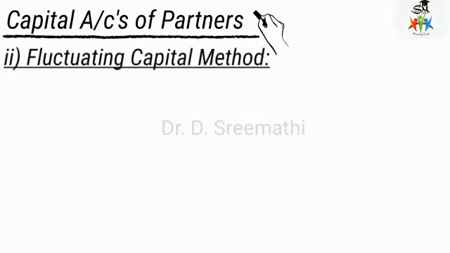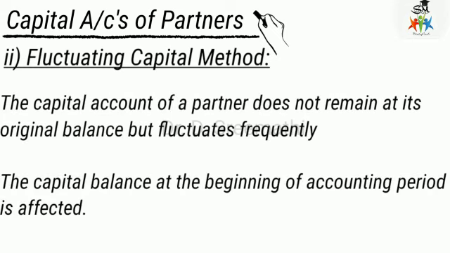And the next method is the fluctuating capital method. Under this method, the capital account of the partner does not remain at its original balance, but it fluctuates quite frequently. When the partner receives salary, the capital account will get credited, increasing the value. When interest on drawings is charged, the partner's capital account will get reduced. When he receives commission, his capital account will increase. So it always fluctuates with the change of transaction.